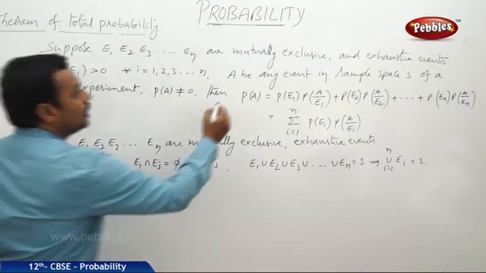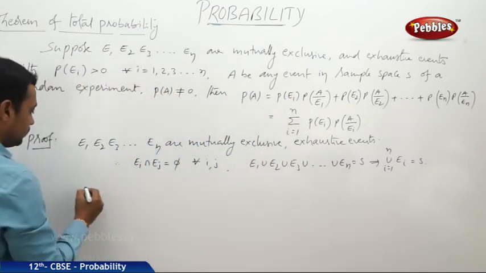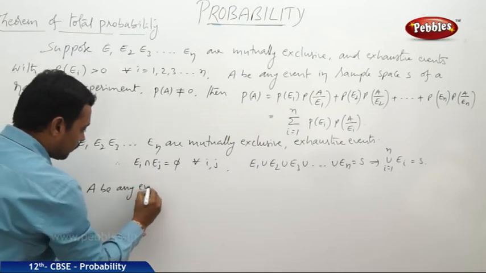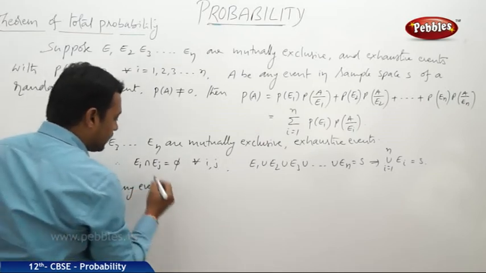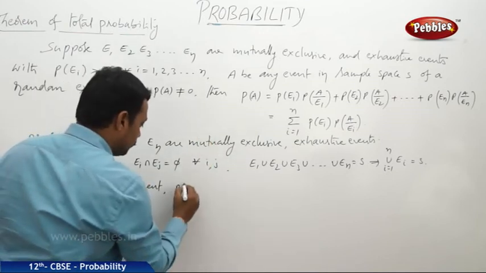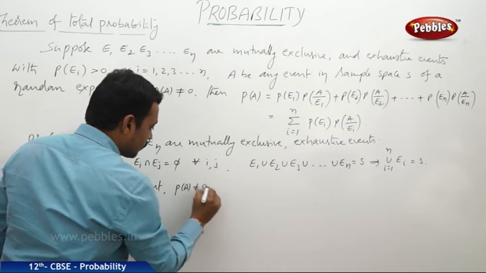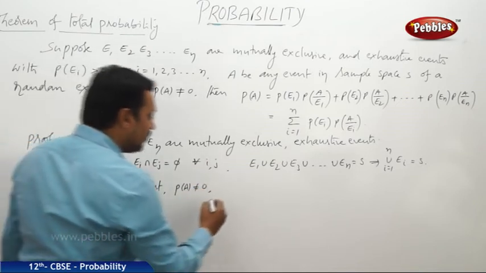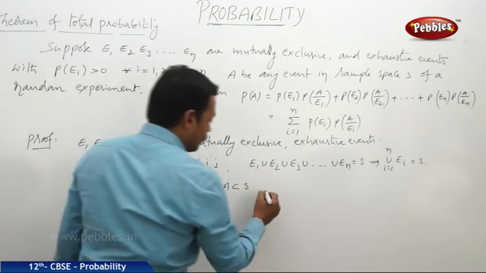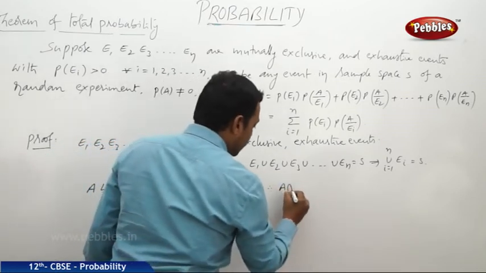Okay. Now A be another event, A be any event in the sample space S with the probability of A not equal to 0. Since A is an event in the sample space, A is always a subset of S. Therefore, what about A intersection S?